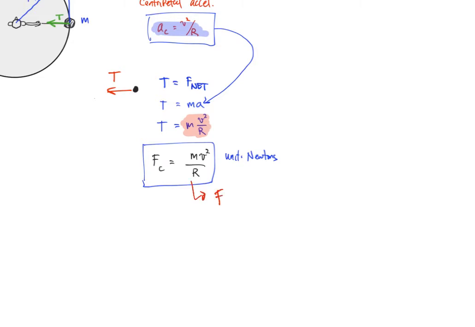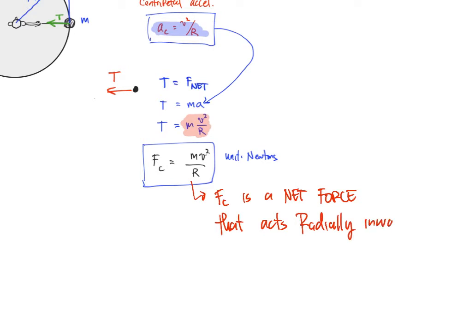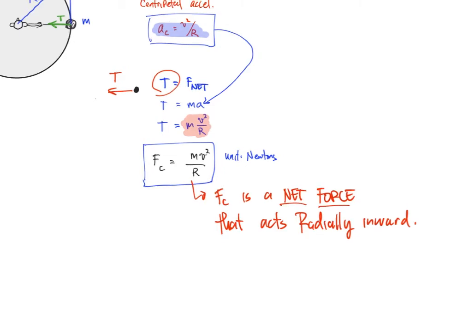The centripetal force is a net force that acts inward, that acts radially, meaning along the radius, radially inward. And there are some cases where there are multiple forces that contribute to this net force. In this case, there was only one force, it was tension. But in some cases, there could be multiple forces.